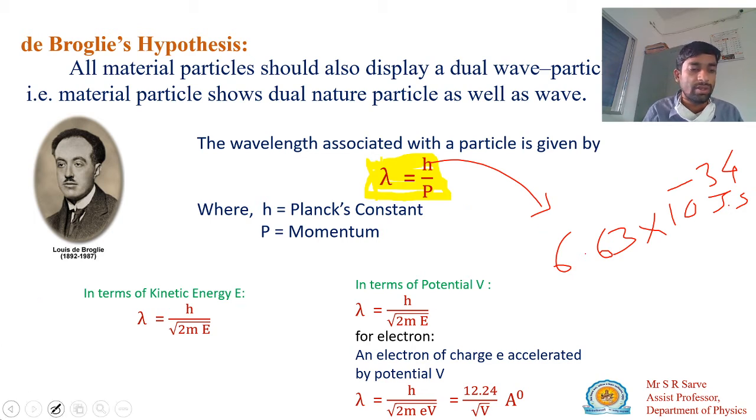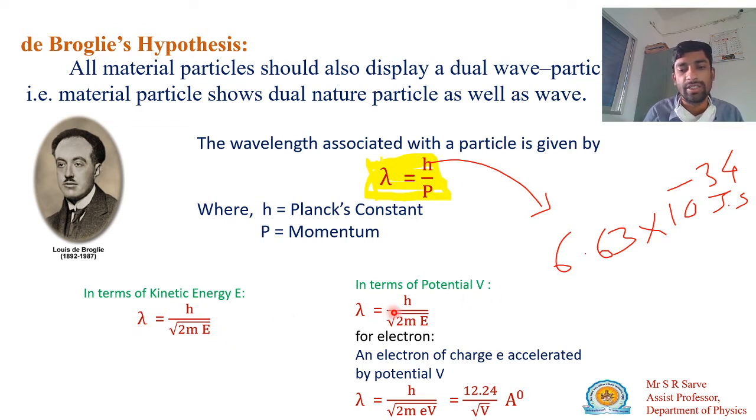Now this lambda, in terms of kinetic energy, we can explain it. Lambda equals h divided by the square root of twice m E. This is the expression for the wavelength in terms of kinetic energy.